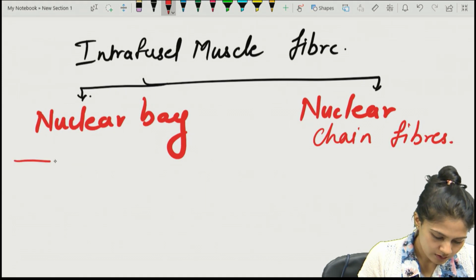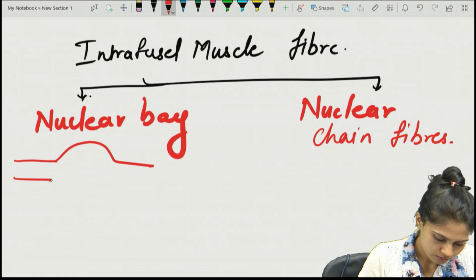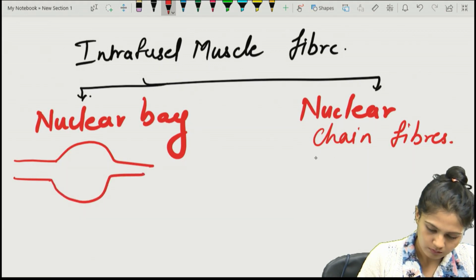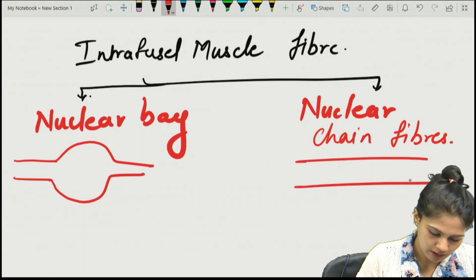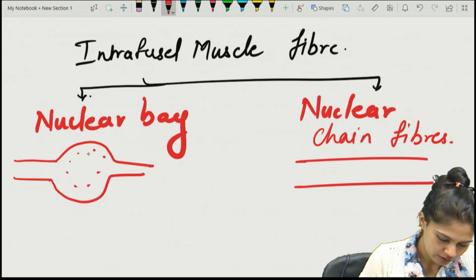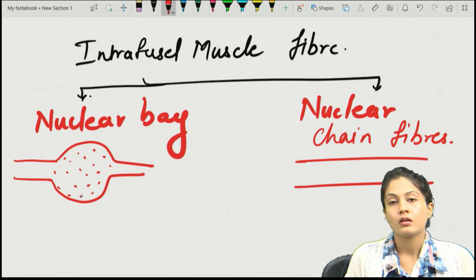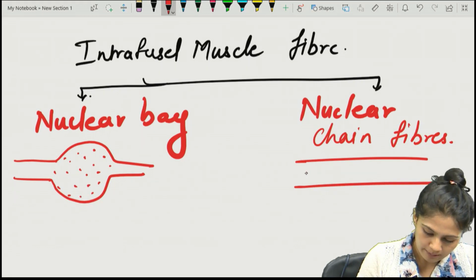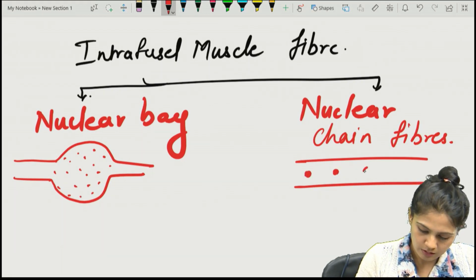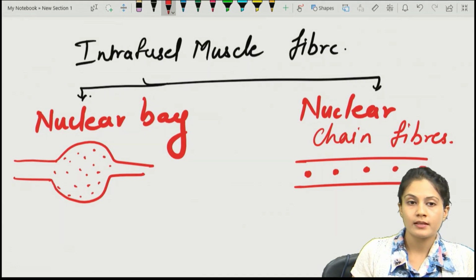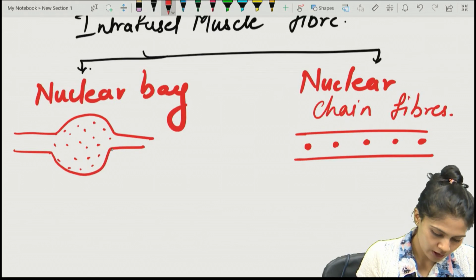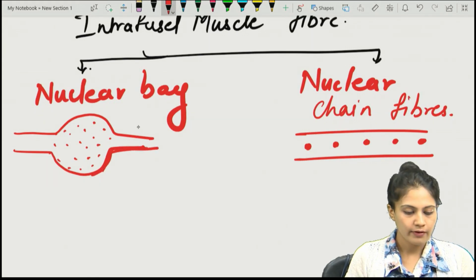How do they look? It's like a bag, and then on a chain. Why? Because they look like a chain. So these are the nuclei, right? They're present in the bag shape, and these are the nuclear chain fibers. Their arrangement is in the chain type. So this is a bag fiber and this is the chain fiber.